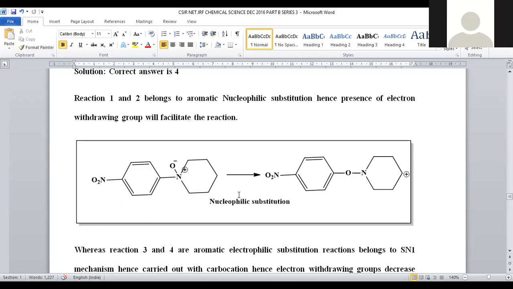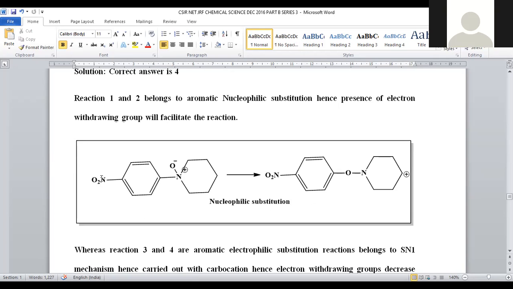So what is the kind of first reaction? This first reaction is known to be nucleophilic substitution. This O minus oxide will be inserted so that it is a kind of nucleophilic substitution. In order to substitute the negatively charged species, what should be the requirement on the benzene ring? Negative means electron rich species, so when added, there should be electron deficiency. When will we get electron deficiency? Whenever electron withdrawing groups are there.